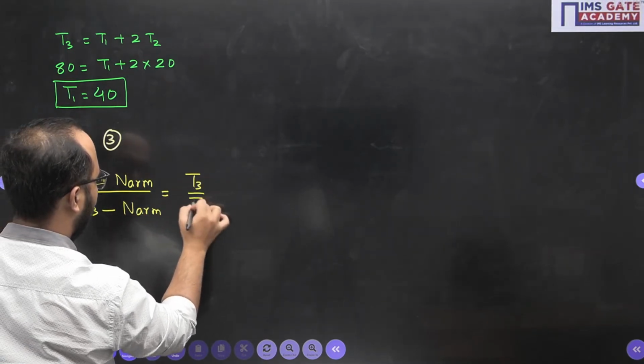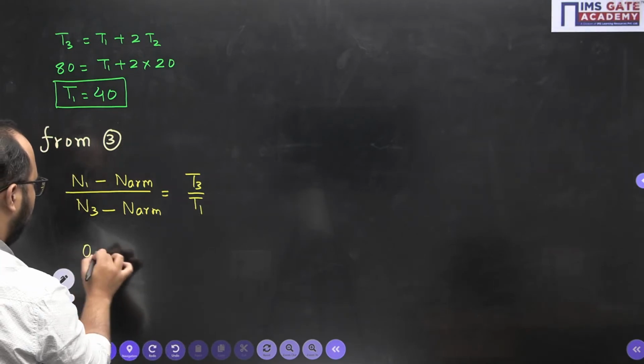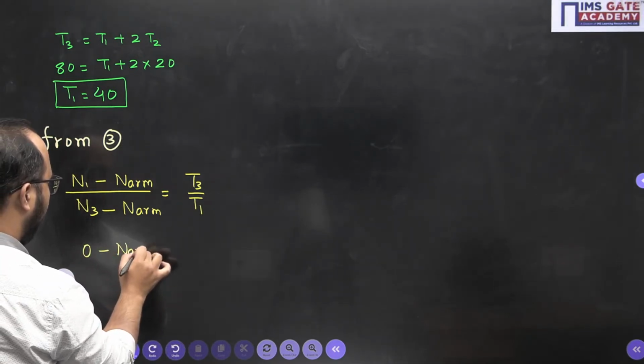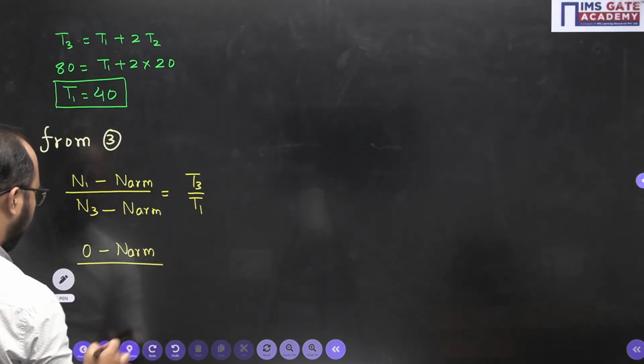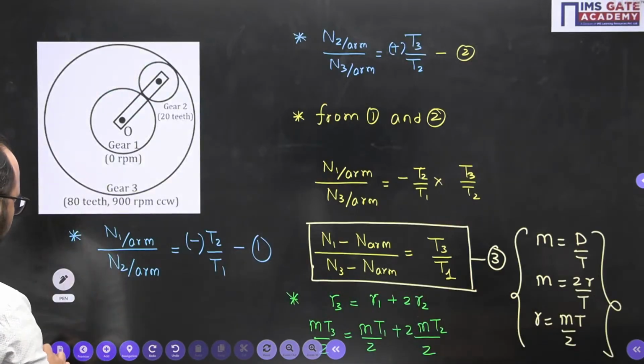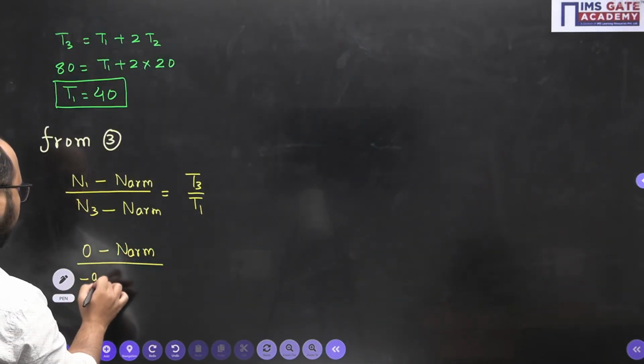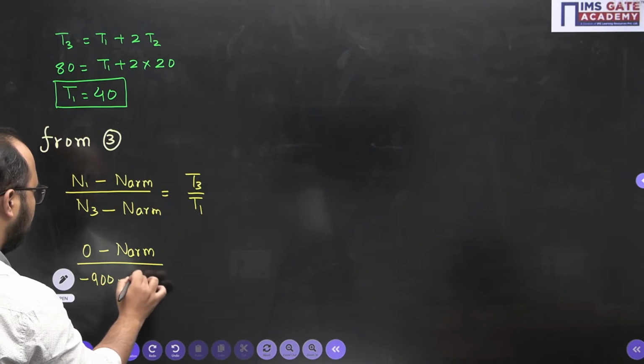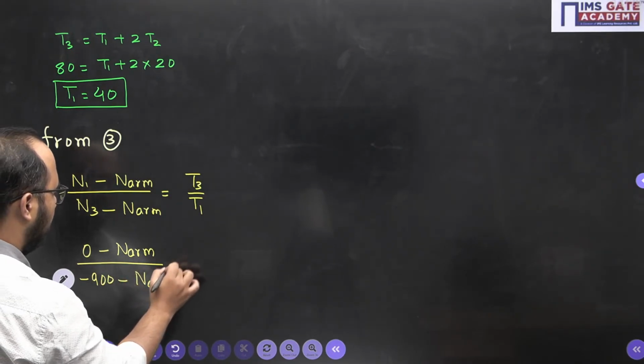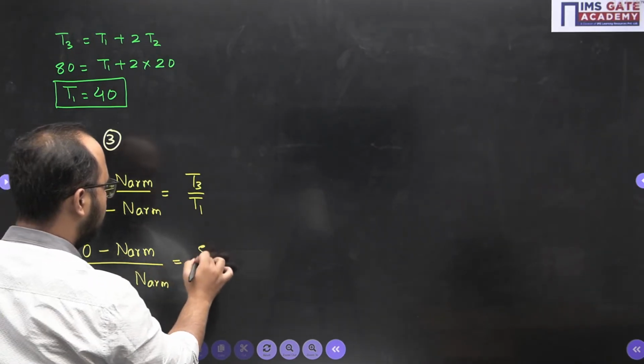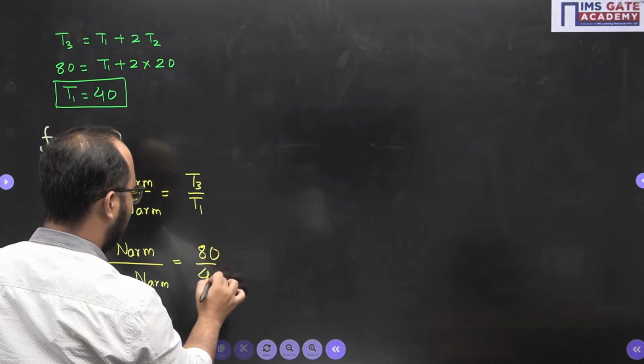So N1 value 0, N arm we need to find out. N3 value was 900 counterclockwise. Let's suppose I am taking negative for counterclockwise. T3 value was 80 and T1 value was 40.